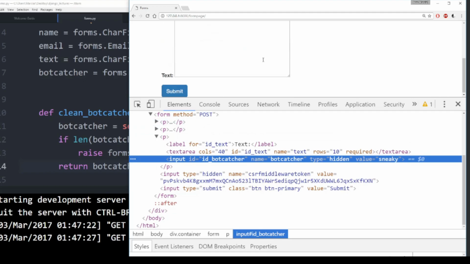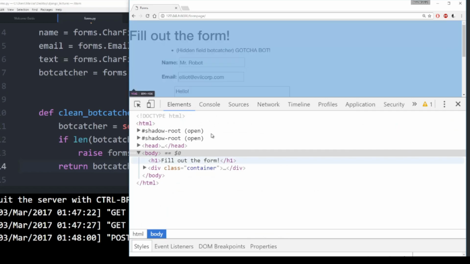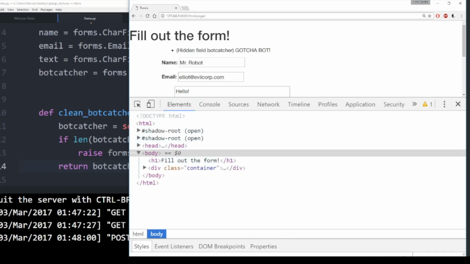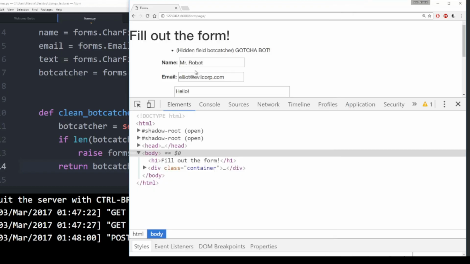So we hit submit, and then if we see what happens over here, nothing actually got returned. So we never actually printed anything because we end up raising that validation error.